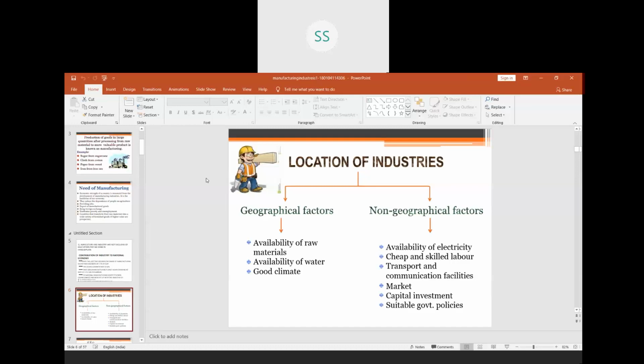So you need cheap and skilled labor. Then we have transport and communication facilities, which are very much required. For example, if an industry is located in, say, Chhattisgarh or Jharkhand, and they do not have proper transport and communication facilities, then those goods will not reach the market.